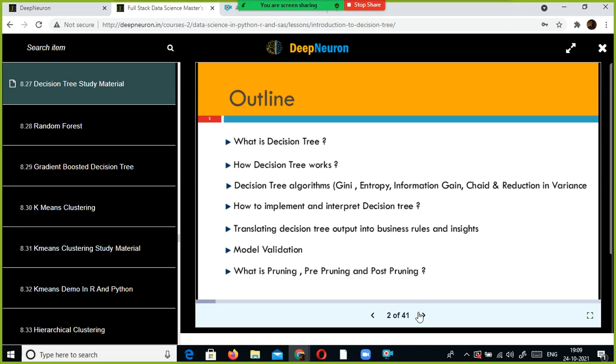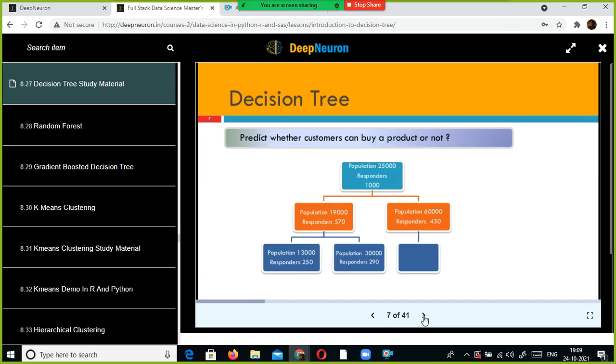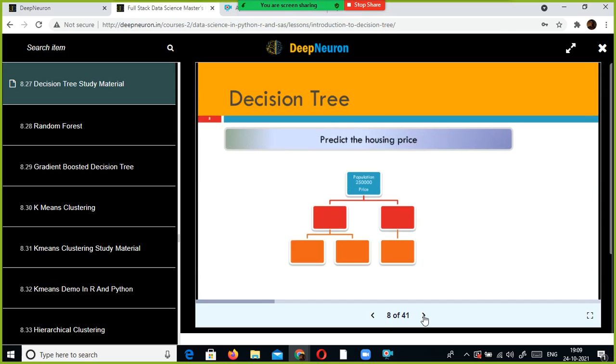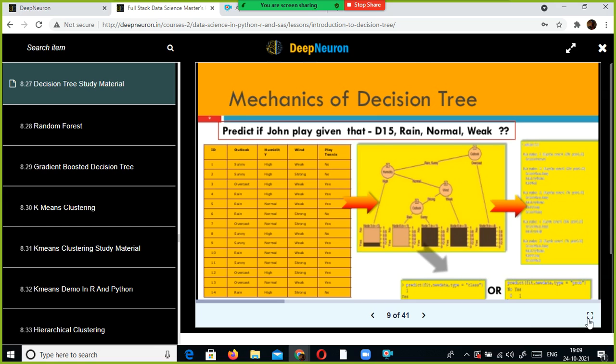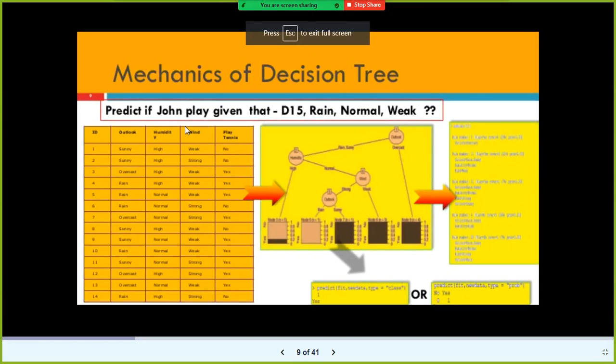Any layman can, just by looking at the decision tree, understand and interpret the outcome. For example, if you look at this, this is the data set and this is the decision tree. It is a bit blurry, but still you can manage. Here I have four different columns for independent variables and the last one is the dependent variable. My model has to classify, for any combination of values in these independent variables, the class label as yes or no.